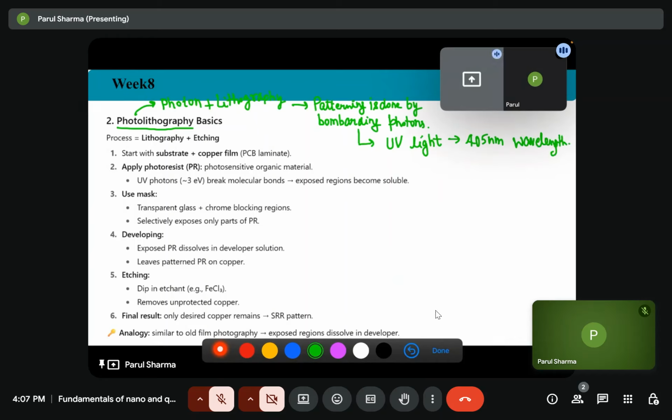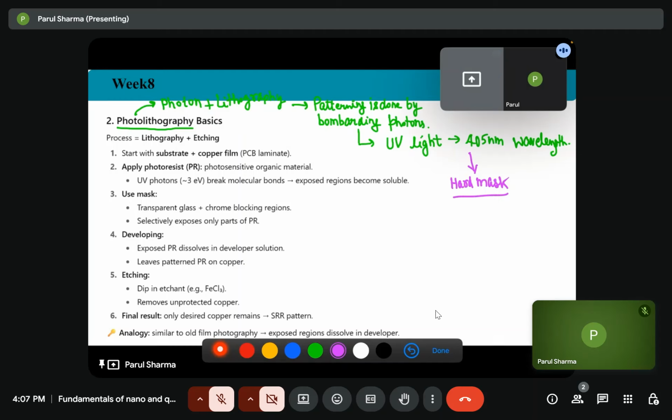In the initial days for photolithography, we need a hard mask. What does hard mask mean? First of all, whatever pattern we want, we will imprint that pattern on some glass using a laser or something. Then we will transfer that pattern onto the required substrate, which can be gallium arsenide or copper or gold or silicon.